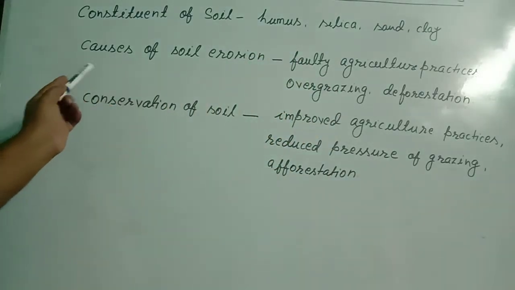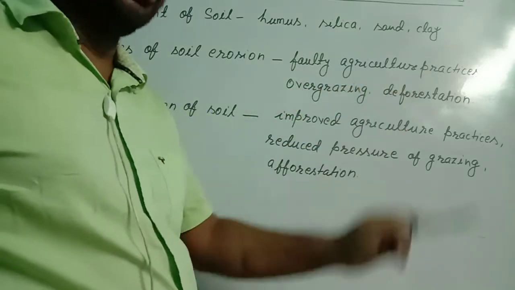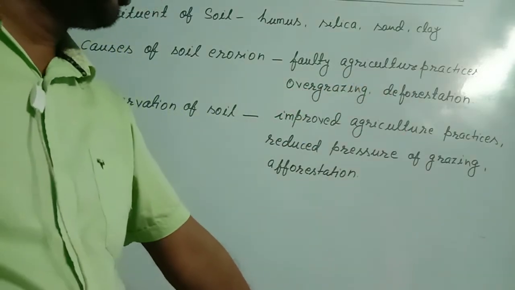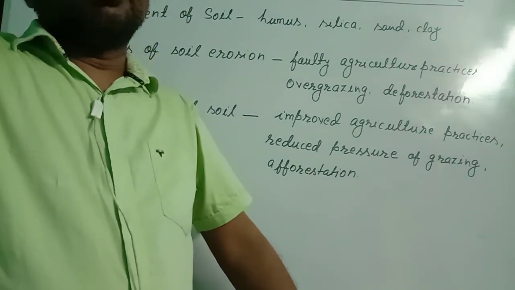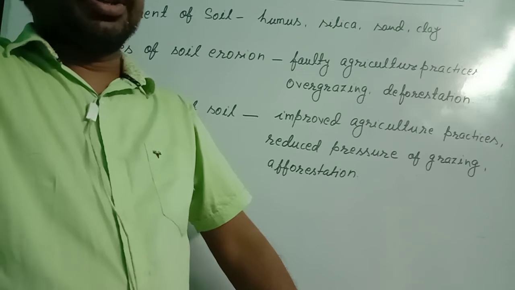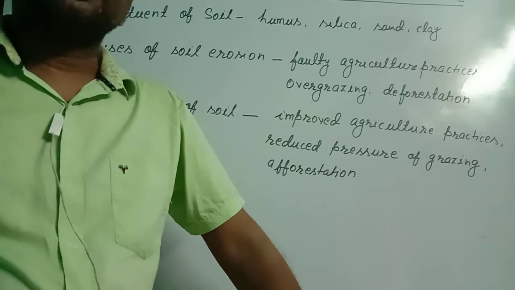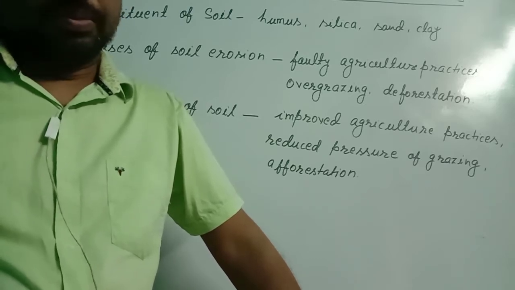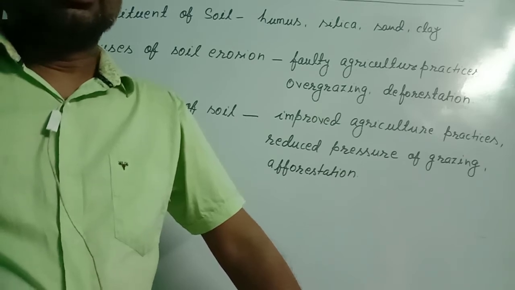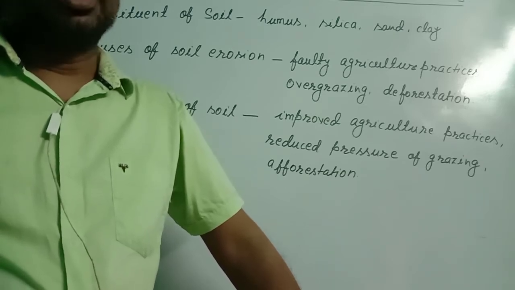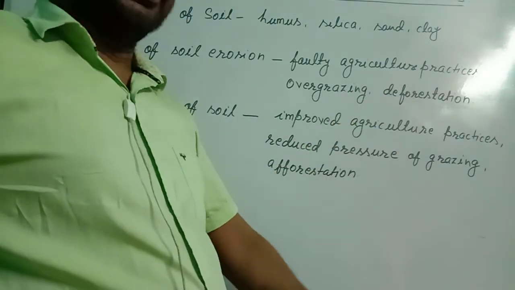Then these are the causes of soil erosion. Faulty agriculture practices. What are these faulty agricultural practices? As we follow the traditional method of agriculture, suppose it is suggested that our farmers should follow terrace farming on the hill slope. If we do not follow terrace farming on the hill slope, then the soil will be eroded by running water. So this is an example of faulty agriculture practices.